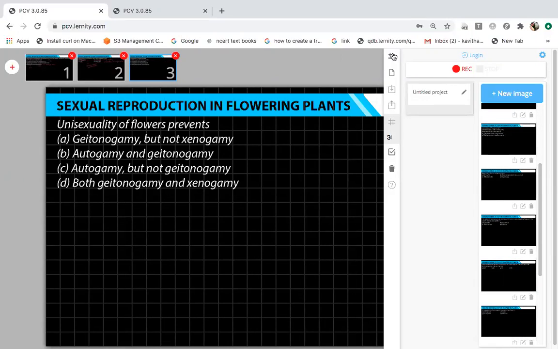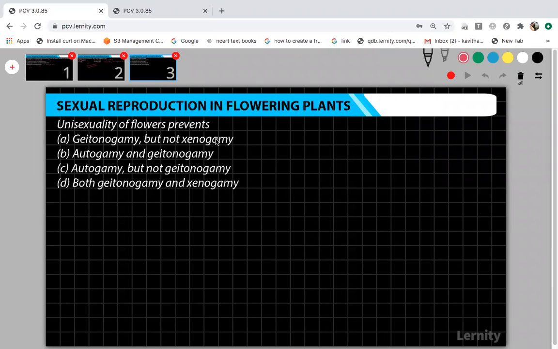So you just see this question and give me the answer. Unisexuality of flowers prevents. So what is unisexuality? Unisexual means either the male sex organ or the female sex organ will be present and not both. So when any one sex organ is present, then what type of pollination will happen?